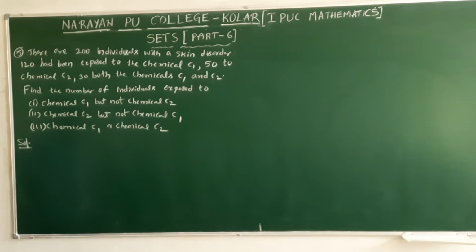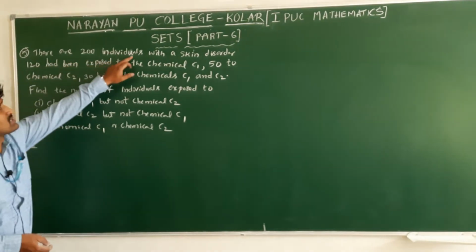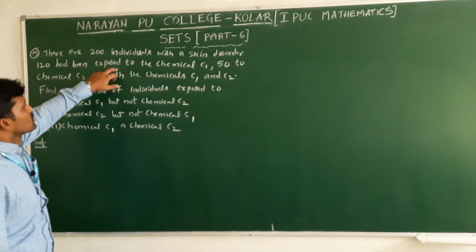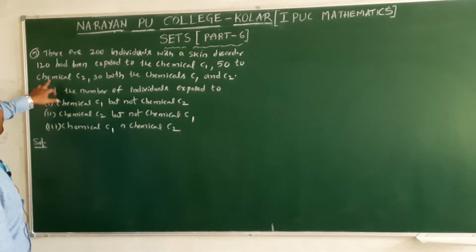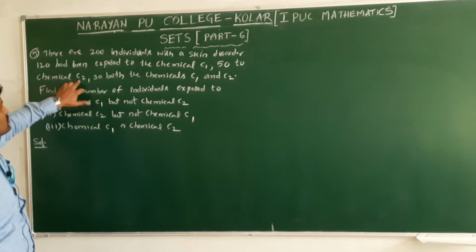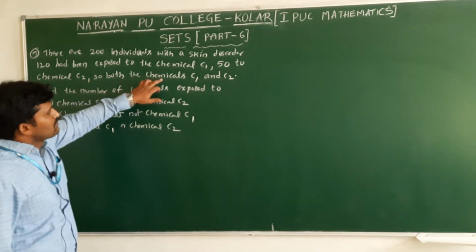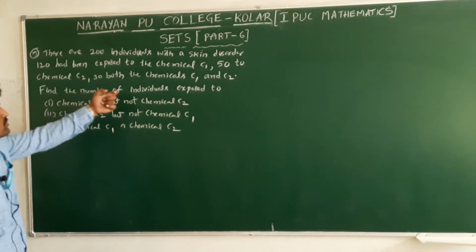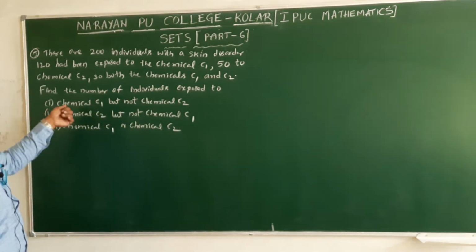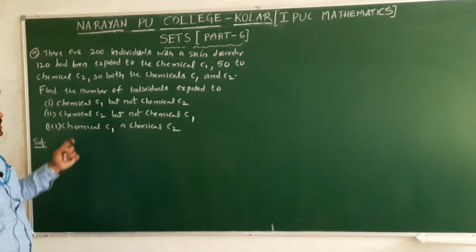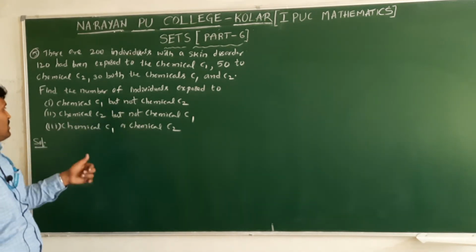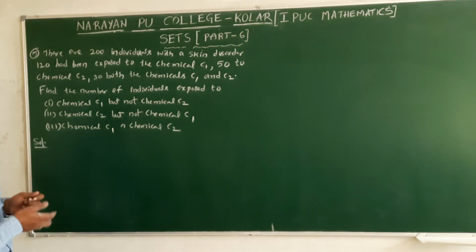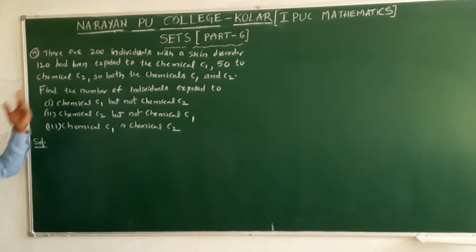Coming to the next question. There are 200 individuals with a skin disorder. 120 had been exposed to chemical C1, 50 were exposed to chemical C2, and 30 to both chemical C1 and C2. This is the given data. We need to find the number of individuals exposed to chemical C1 but not C2, chemical C2 but not C1, and chemical C1 or chemical C2.